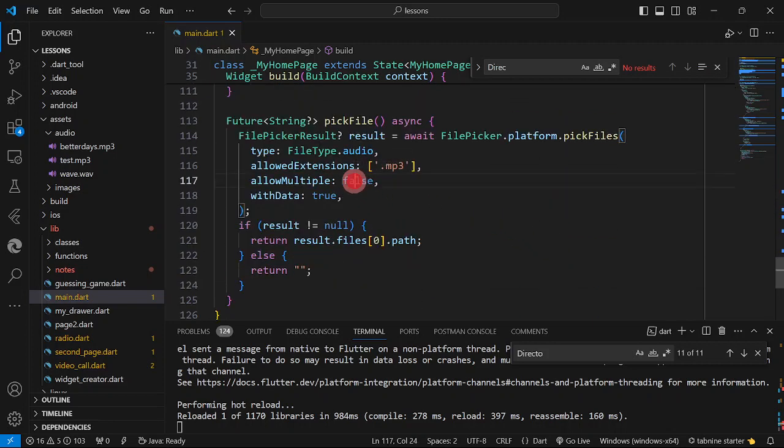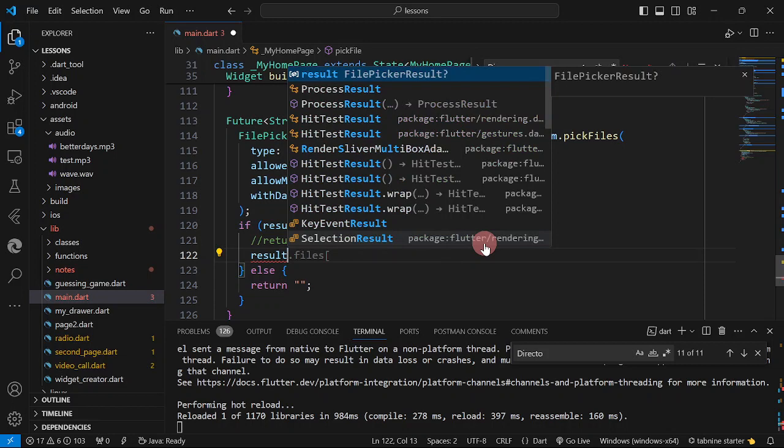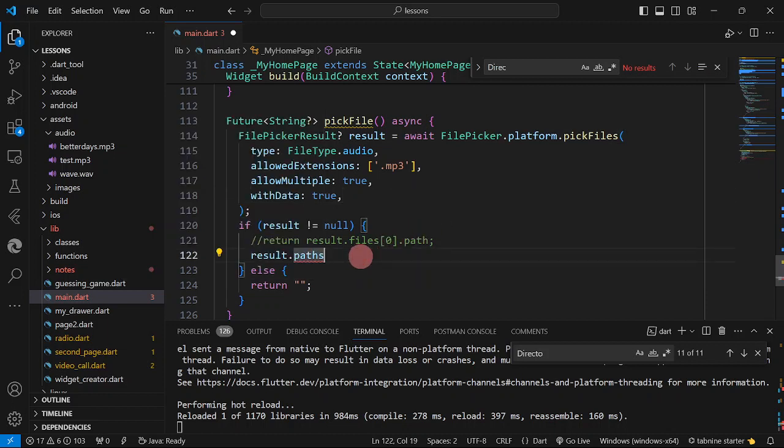And by the way, if ever we are going to select allow multiple, okay, so here before we're going to return, so we're not going to return this one here, okay, so we are going to get the result, okay, result that paths. We are going to use the paths, okay, it is a list of strings for the path of the different or of all of the selected files, okay, paths.